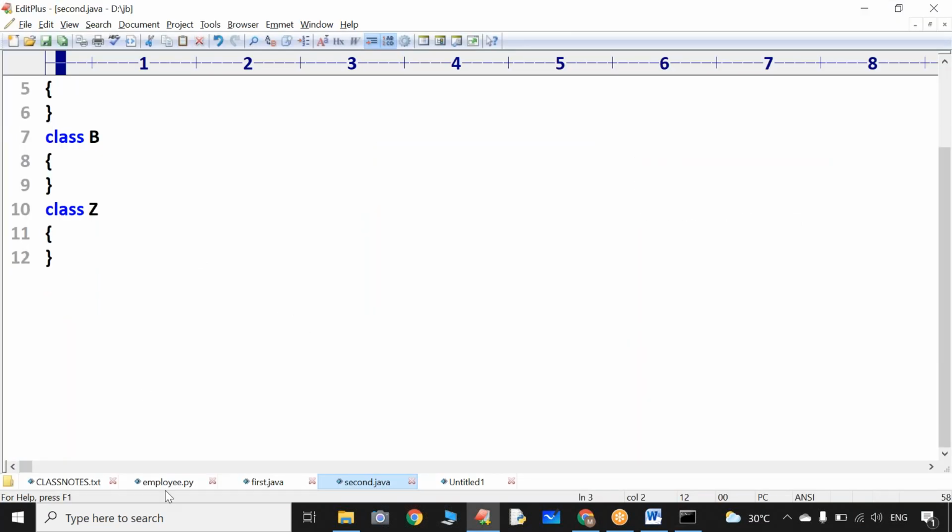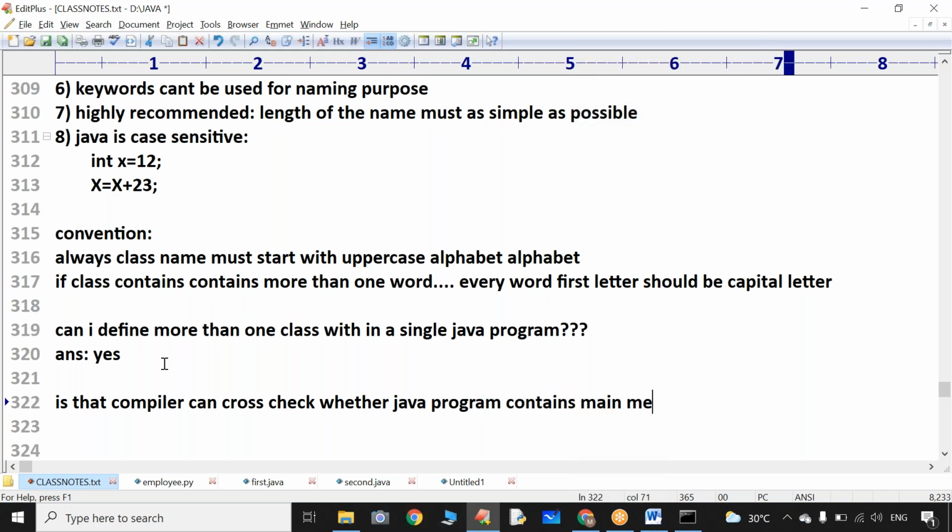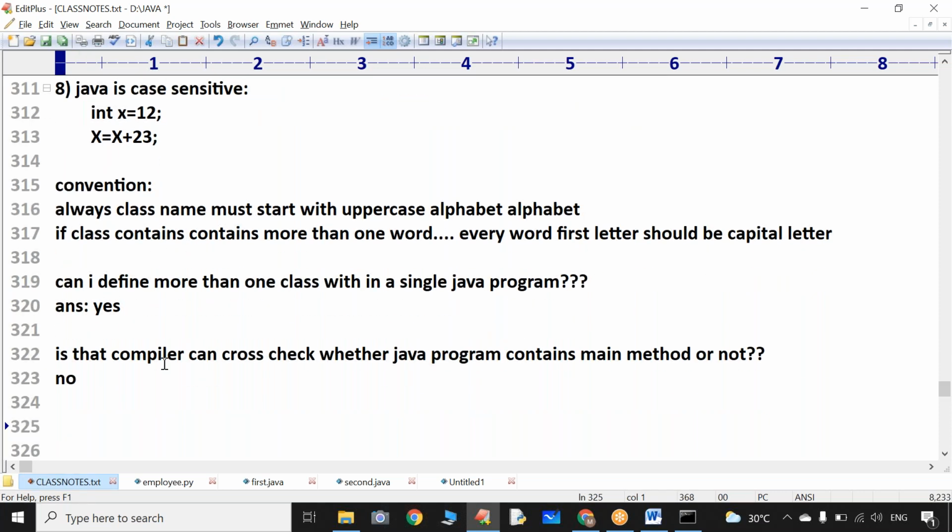So in the interview, people will ask you: is a compiler able to cross check whether a Java program contains a main method or not? What is your answer? Yes or no? No. Sir, compiler will never bother about main. Compiler will never bother about whether you wrote main method or not. It is not the duty of compiler.